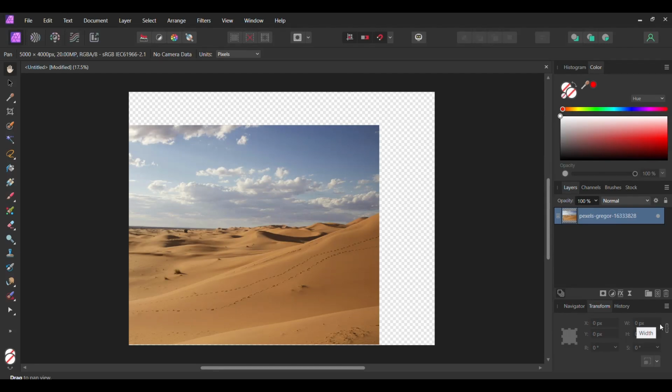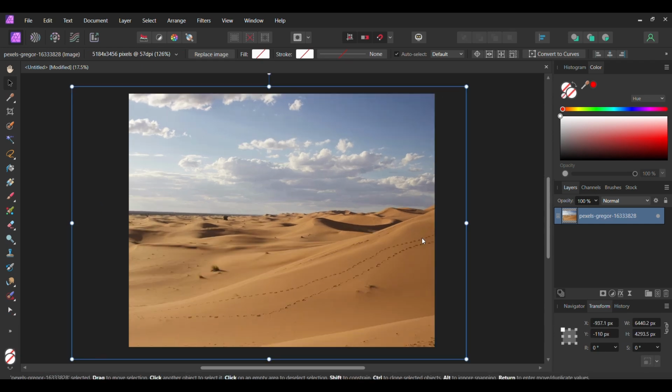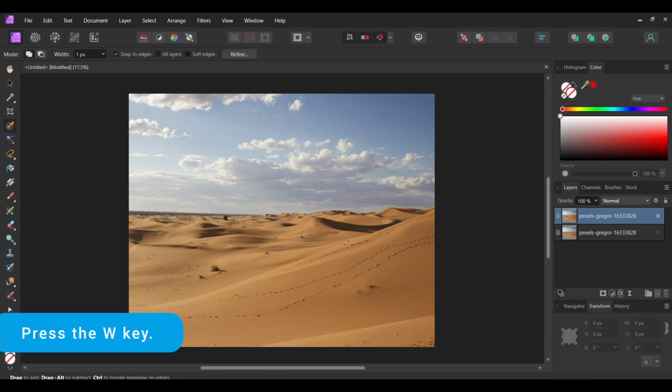Go to the Transform panel and turn on the Lock Aspect Ratio. Now grab the Move tool and resize the image the way you see it on the screen. Press Ctrl and J to make a duplicate of the image and turn the original one off in the Layers panel. Once you've done that, grab the Selection Brush tool from the Tools panel. Select the duplicated image. Now take the selection brush and make a selection of the sky.